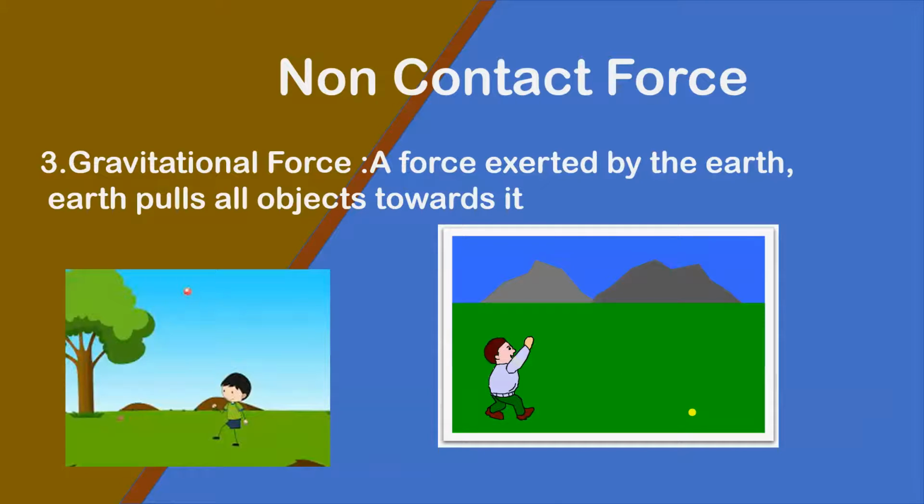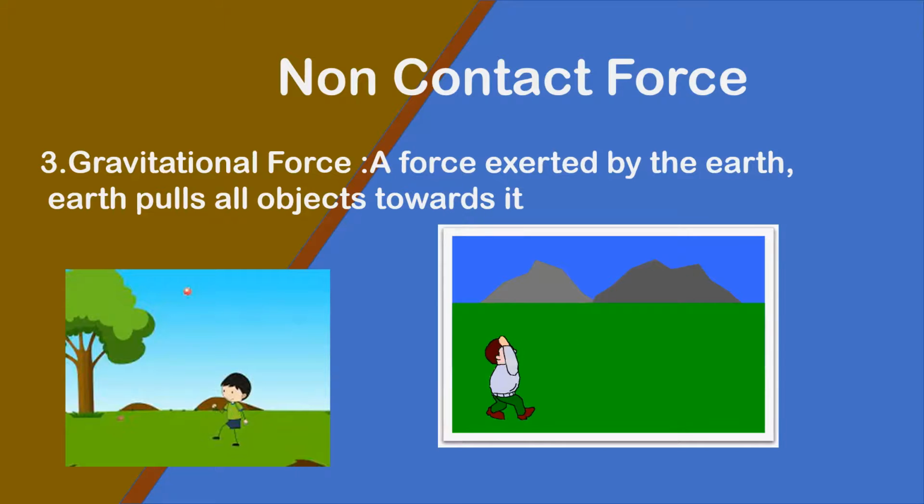Whenever we throw a ball upwards, it comes towards the ground. Why does it come towards the ground? Because the earth attracts all the objects towards it. When you fall, you are falling towards the ground because the earth attracts the objects. That is nothing but gravitational force.